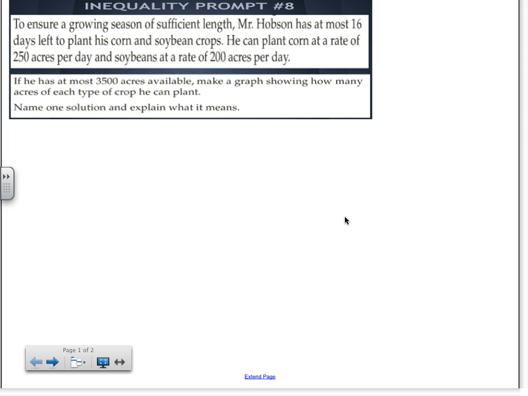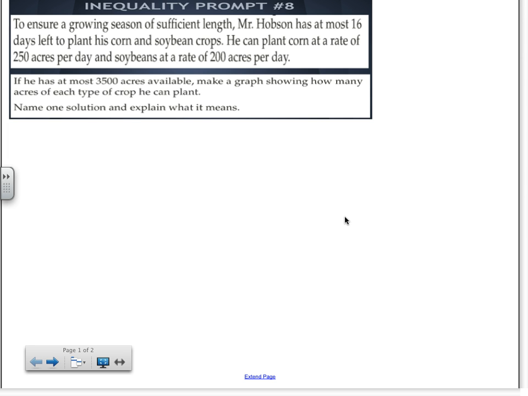Yes? 3,500 acres. Okay, first of all, we know that it's a boundary, right? What else is fixed in this problem? Yes? Be more specific than that. Yes. Okay, well, 16 days is also fixed. We know that too. Yes, what else is fixed?